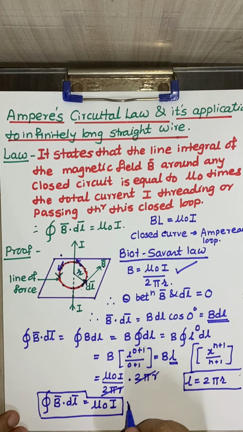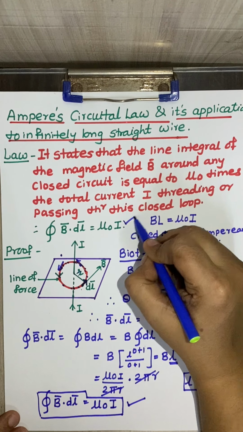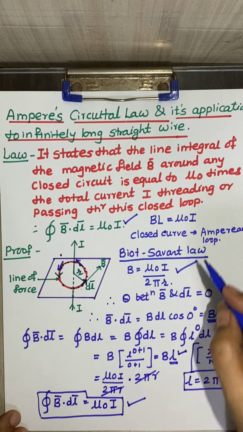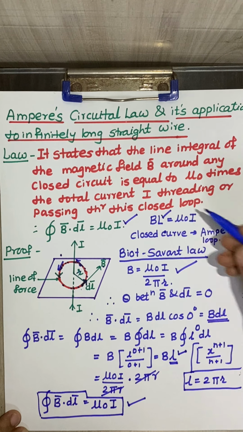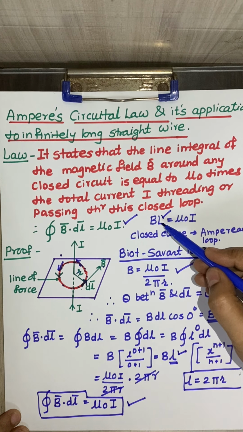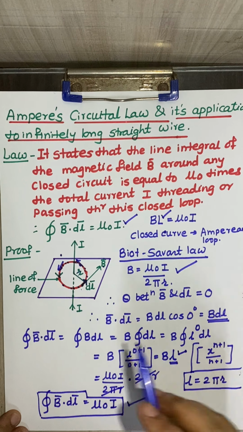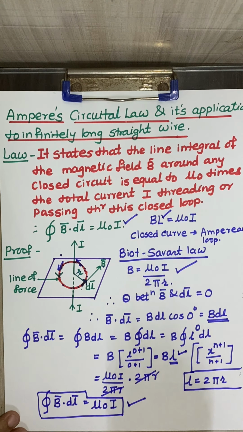And this is the law which we have considered as Ampere's circuital law, and this is the formula we got, whatever we have written here. This is BL. Here L is a perimeter, the circumference of the Amperian loop. So this proves Ampere's law.